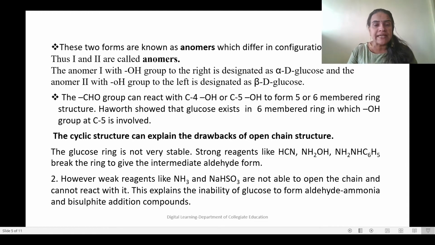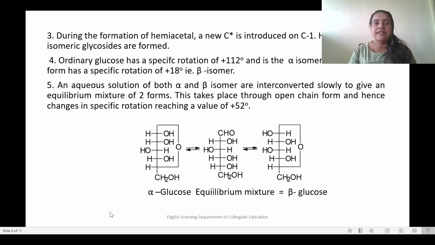However, weak reagents like ammonia and sodium bisulfite are not able to open the ring and cannot react with it. This explains the inability of glucose to form aldehyde ammonia and bisulfite addition compounds. Now, during the formation of hemiacetal, a new chiral carbon is introduced on C1.